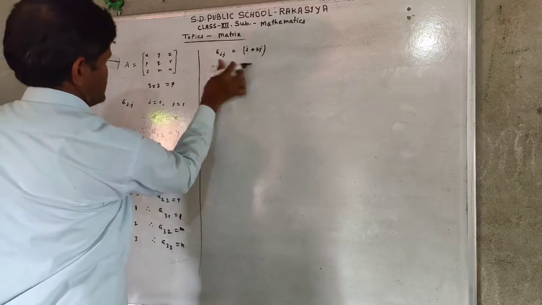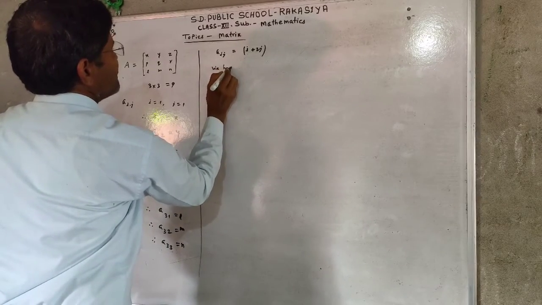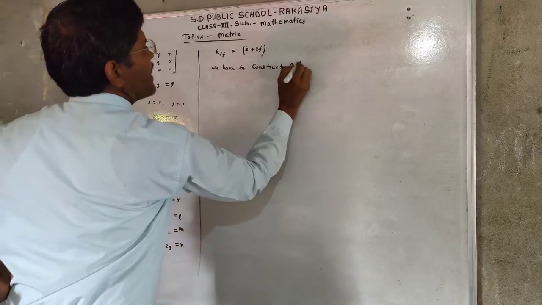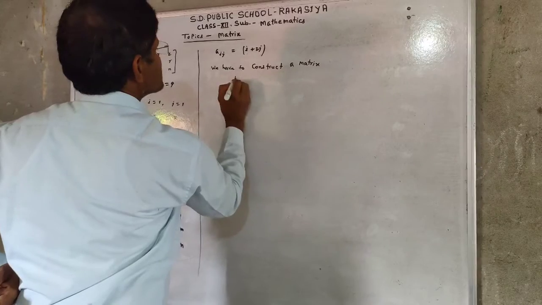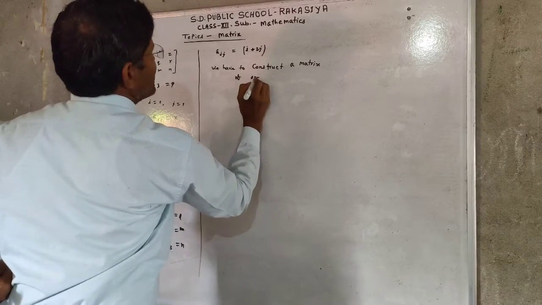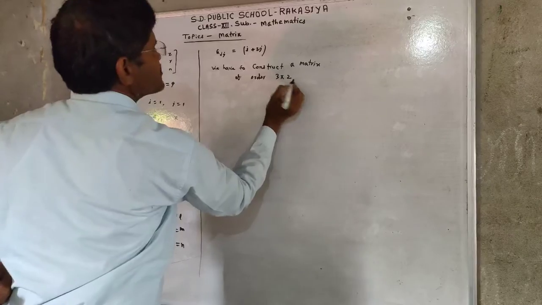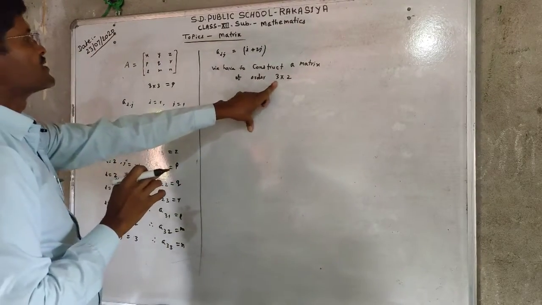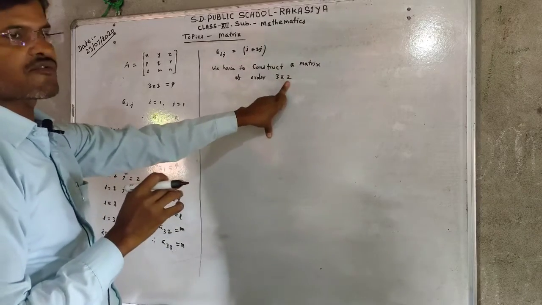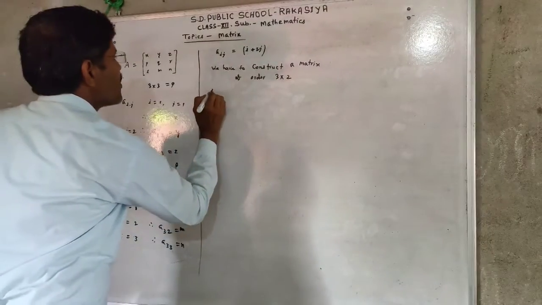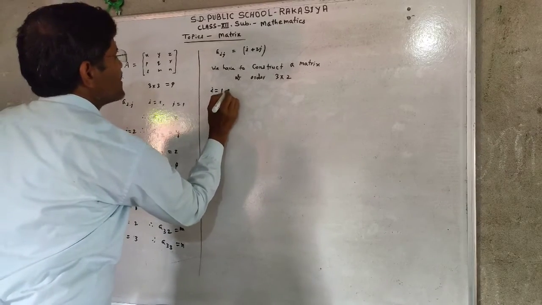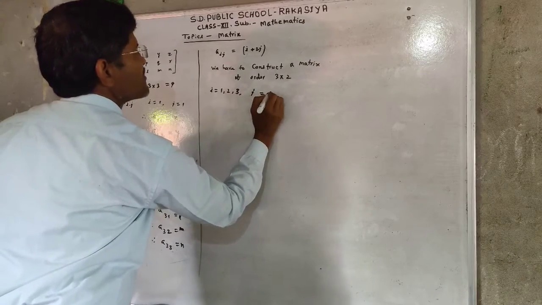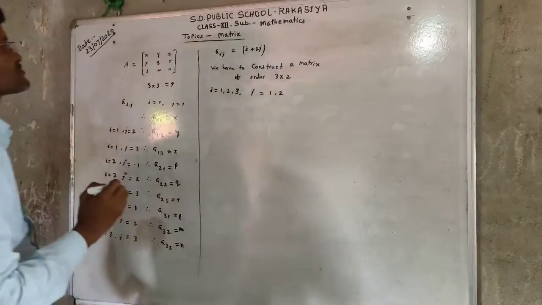We have to construct a matrix of order 3 by 2. In the order 3 by 2, the number of rows is 3 and the number of columns is 2. This means the value of i is 1, 2 and 3 and the value of j can be 1 and 2 only.